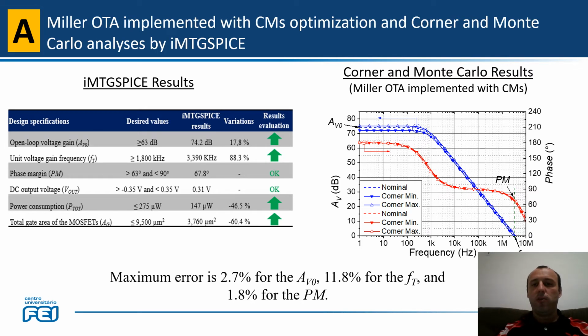And also for the robustness, we can see that, changing the mobility, threshold voltage and temperature, we could achieve a really robust media OTA. Here in the phase margin we have no variation, and just a small variation for the unity voltage gain frequency, 2.7, and here in FT 11.8, but it's a logarithmic scale, so really efficient and good results.